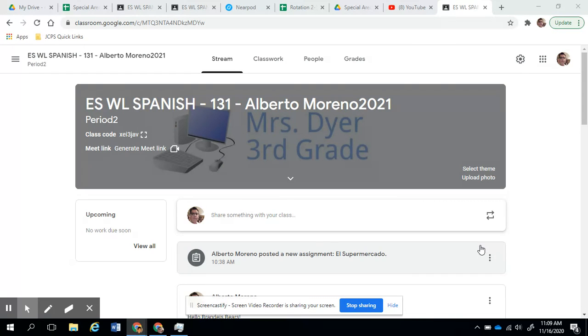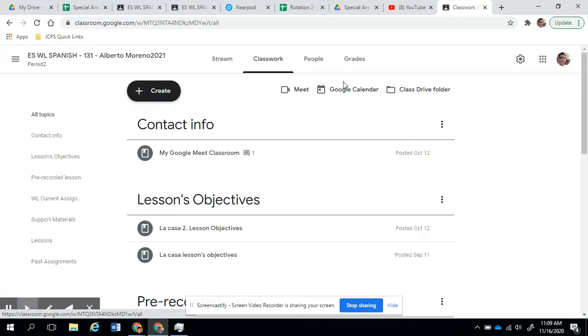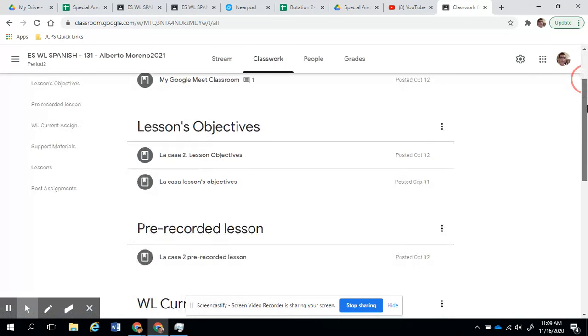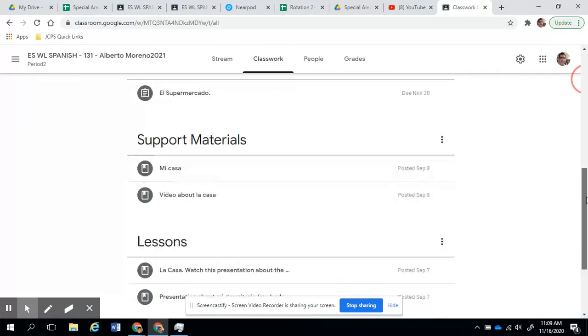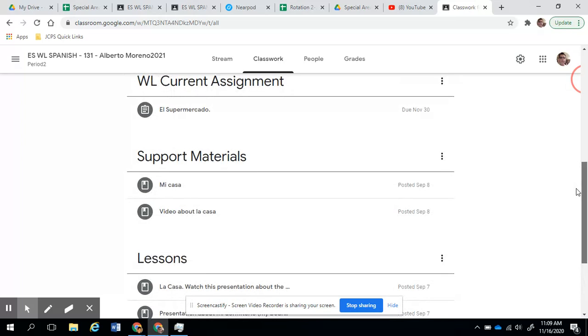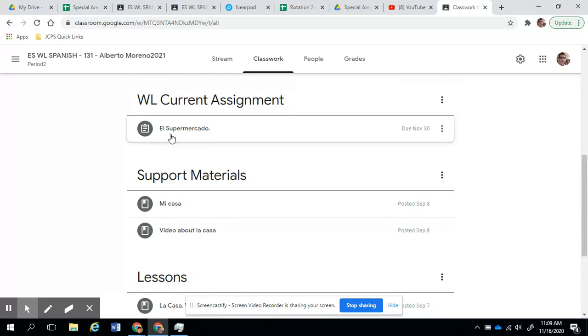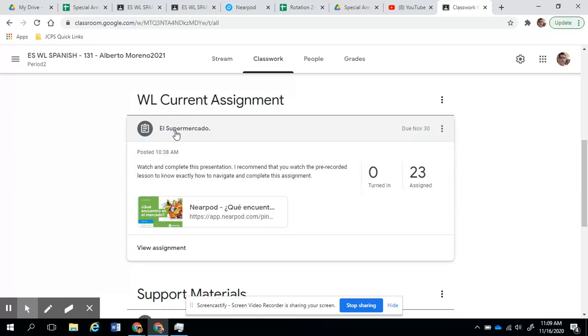So what I'm going to do right now is walk you through your assignment. The first thing you need to do is go to classwork. And in classwork, you will see in here el supermercado. That is the activity you need to complete for this week. So you click on the Nearpod presentation